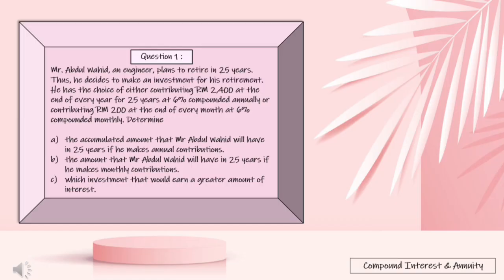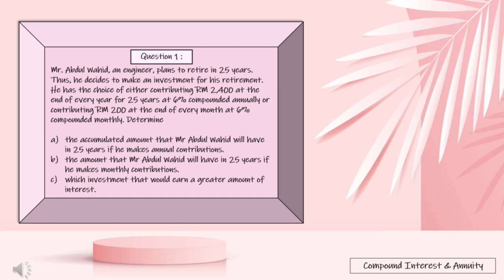Today I will be presenting to you how to solve question number 1. So the question is, Mr. Abdul Wahid, an engineer, planned to retire in 25 years. Thus he decided to make an investment for his retirement. He has the choice of either contributing 2,400 ringgit at the end of every year for 25 years at 6% compounded annually, or contributing 200 ringgit at the end of every month at 6% compounded monthly.